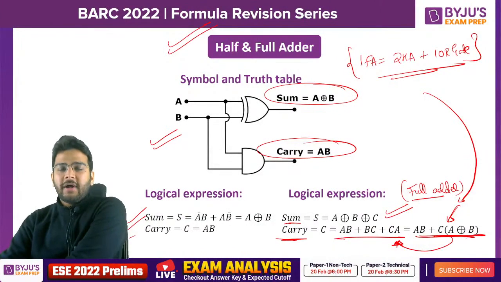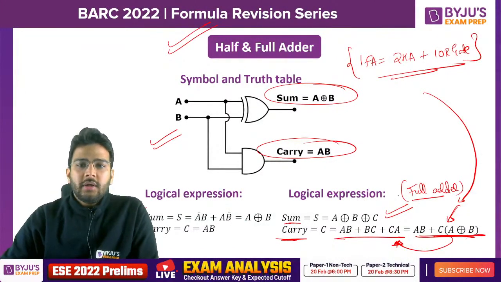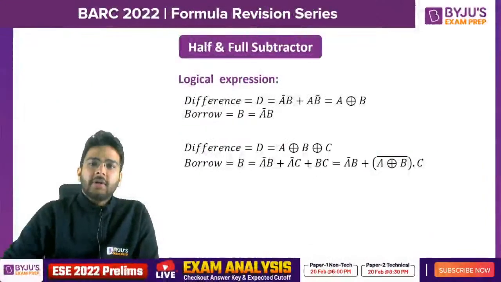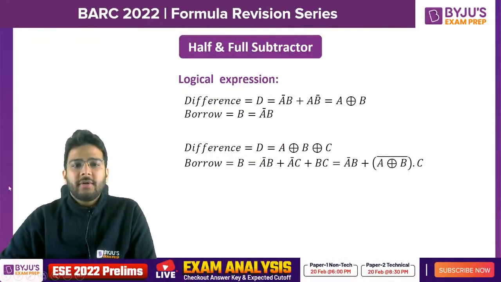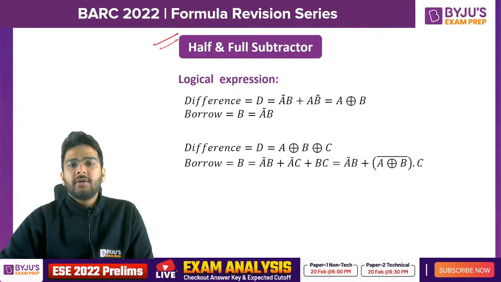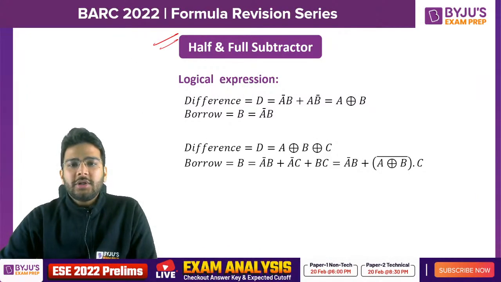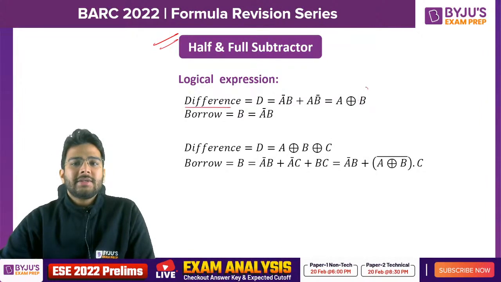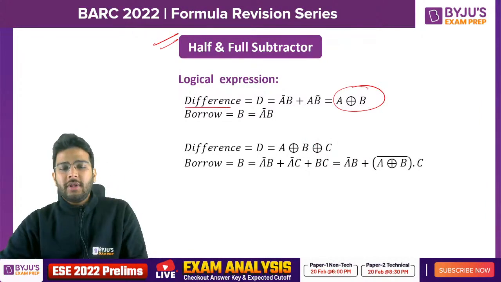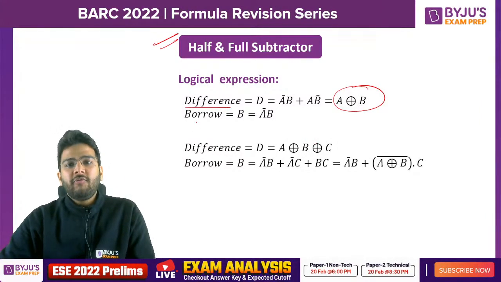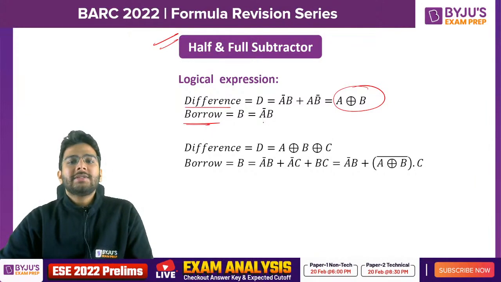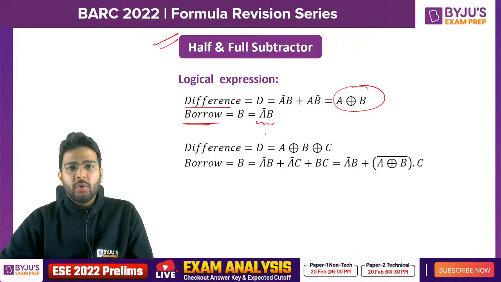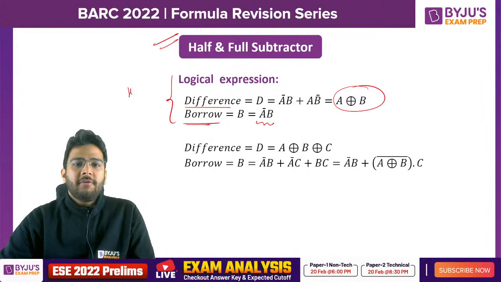Is it clear so far, everyone? Okay, so let's proceed further. Now let's talk about half and full subtractor. Here you can see the logical expression for the difference is the same as the sum equation for the half adder, that is A XOR B. If we talk about the borrow equation, it is A complement B. This is for half subtractor.